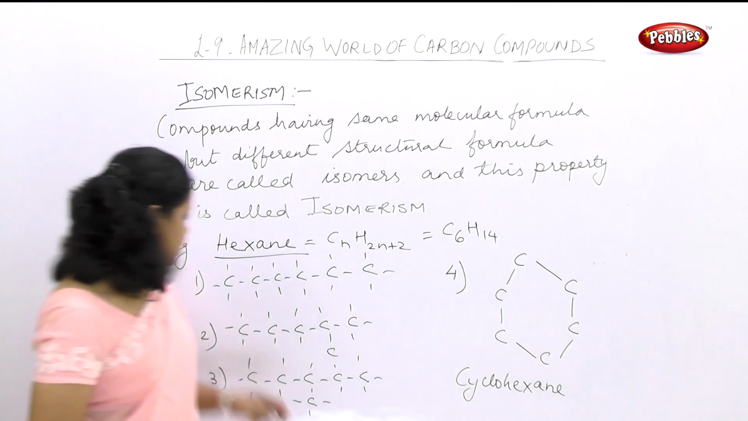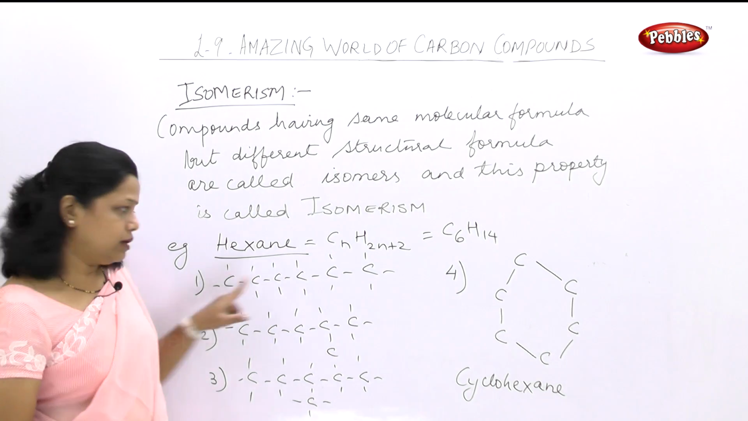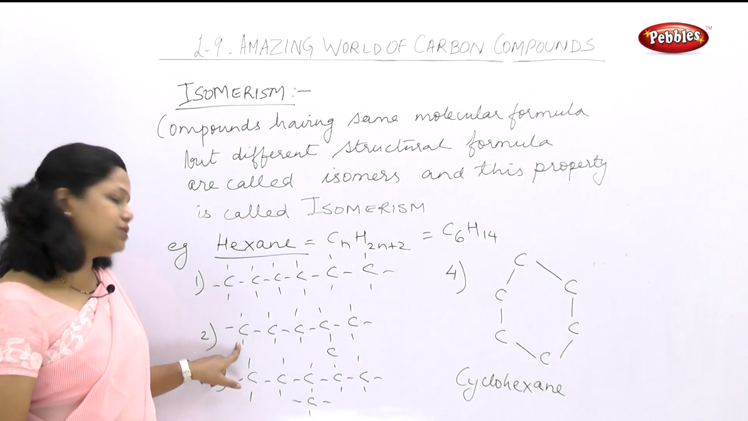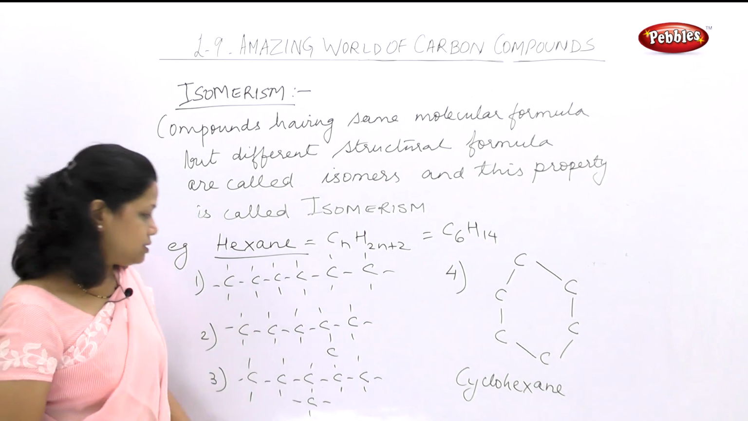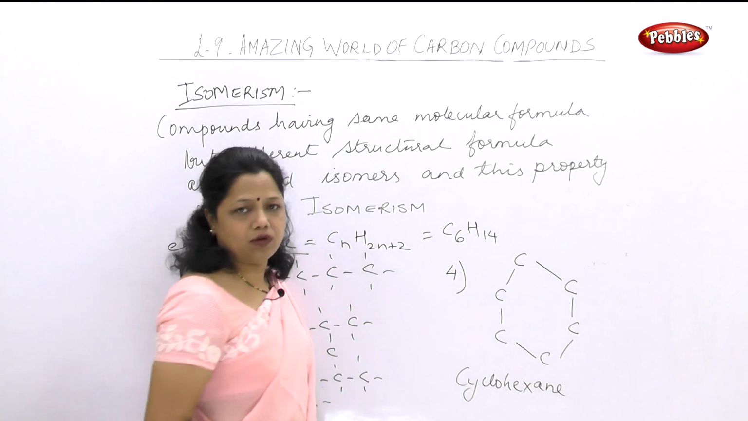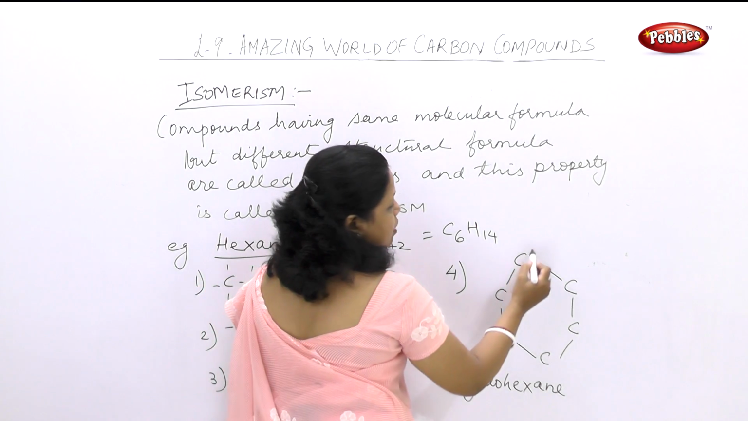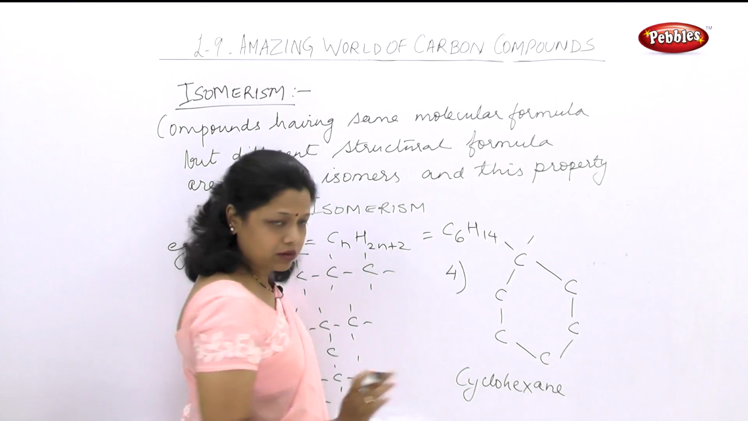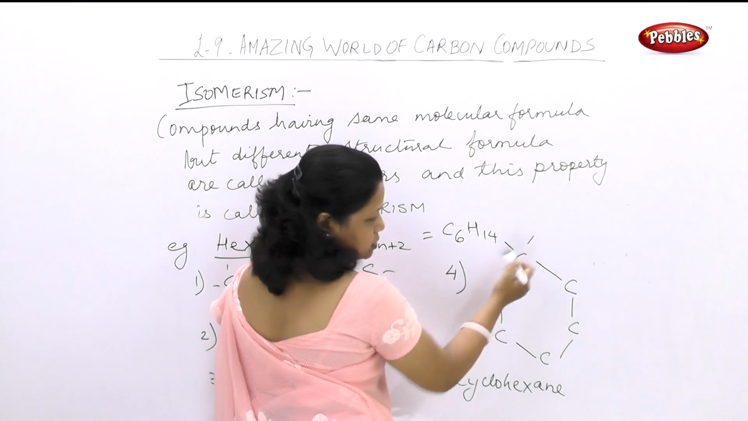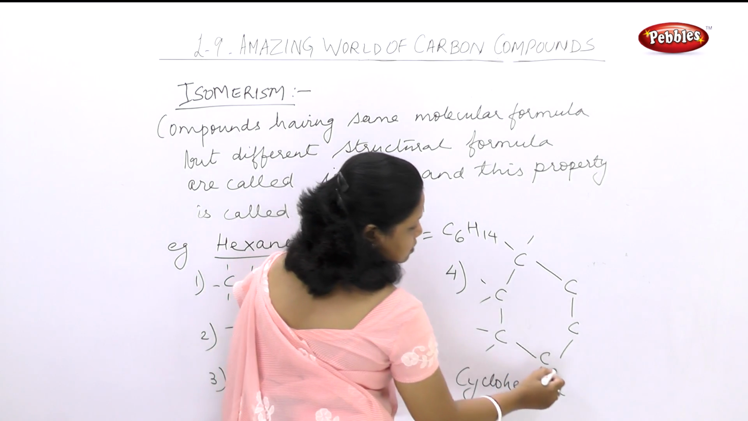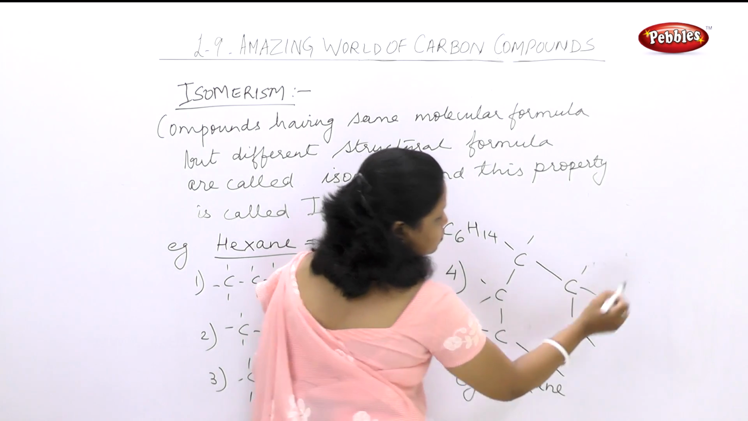Now what has happened? Here the C was free, here the C was free. Here also the C was free, here also the C was free. Now these free carbons are attached in the cyclic form. So we can say now how hydrogen will be attached here too, because each C needs 4 bonds around it. So here 1, 2, 1, 2, 1, 2, 1, 2, 1, 2.